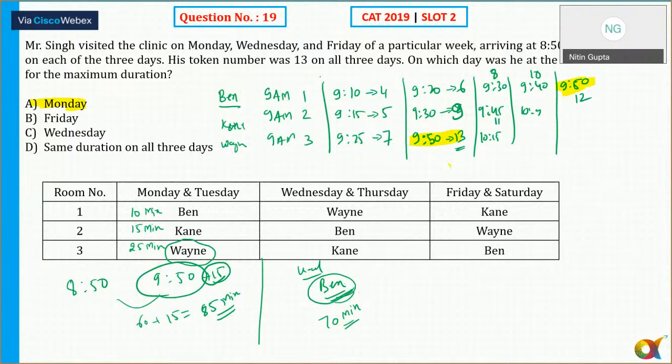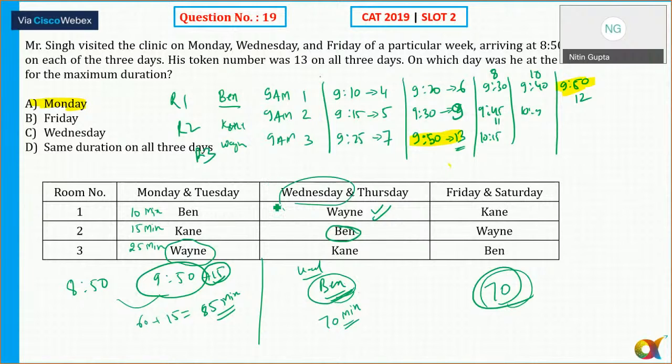And on Friday also he will visit Dr. Bain, because on Wednesday and then he is going to visit what? Room number 1. Sorry, Bain is in room number 1. So the 12th patient, remember, if I say this is room number 1. On Monday, the 12th patient will go to room number 1. The 12th patient will definitely go to room number 1 on any day. But on Wednesday, the 12th person will go to room number 1 and the 13th person will go to room number 3.